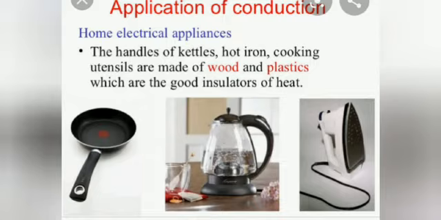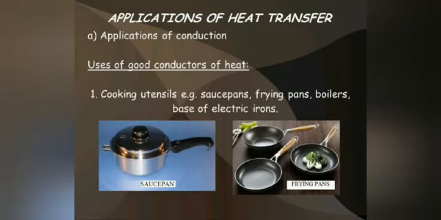Now second one, brass, aluminium and steel vessels are used for cooking as they are good conductors of heat. Heat quickly reaches the substance being cooked. Since copper is a better conductor of heat than most other metals, the bottom of cooking vessels and automobile radiators are made of copper.